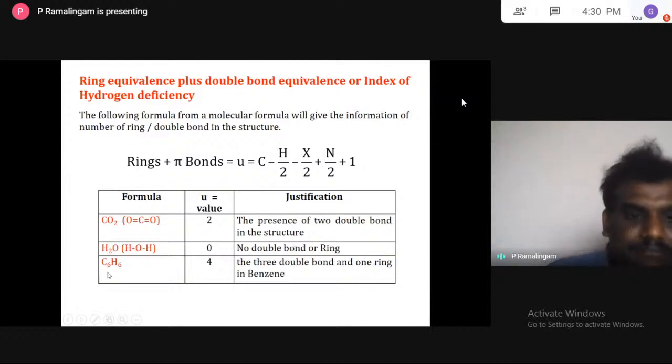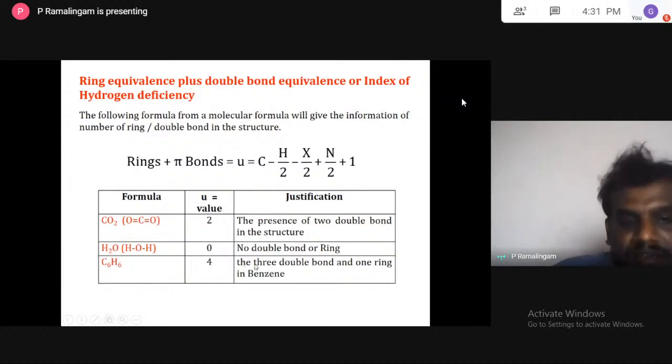Let us go for benzene, C6H6. Here 6 will be there, and for 6 hydrogens, 6 by 2 is 3. So 6 minus 3 is 3, and the others are 0. So 6 minus 3 plus 1, the total value for benzene you get is 4.